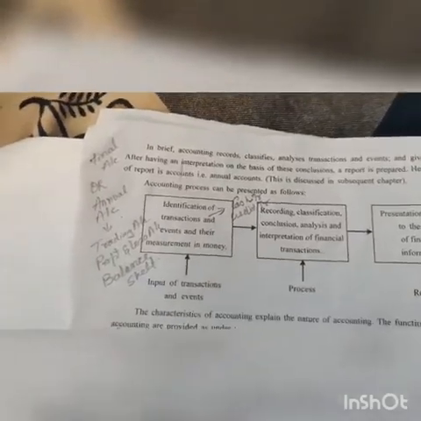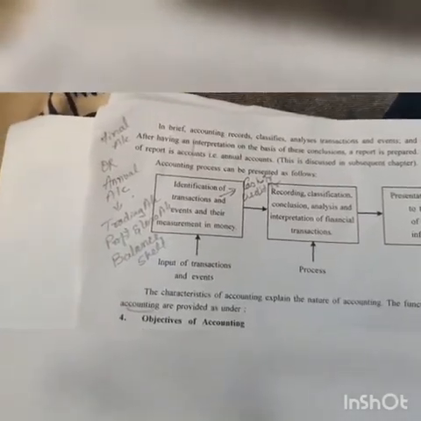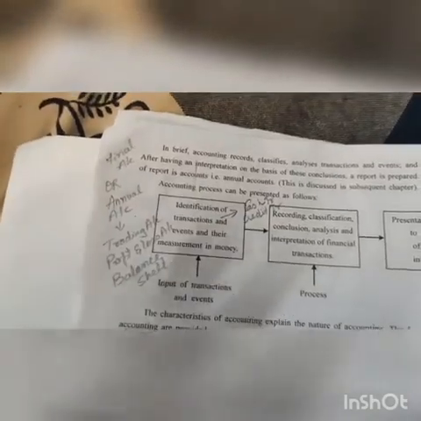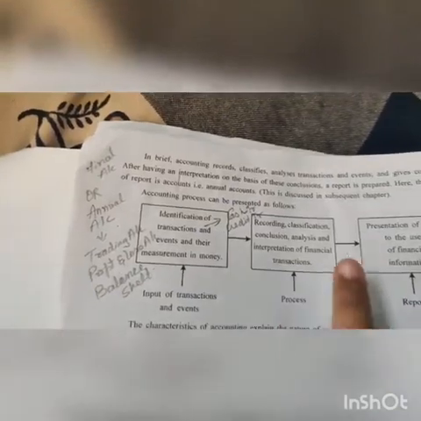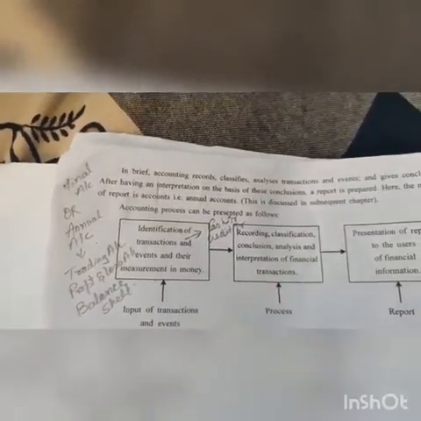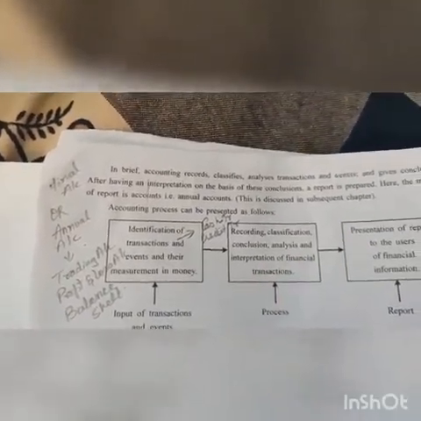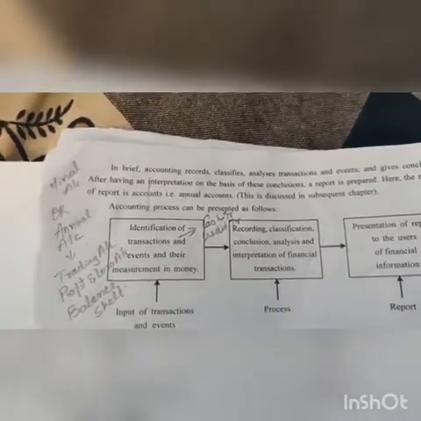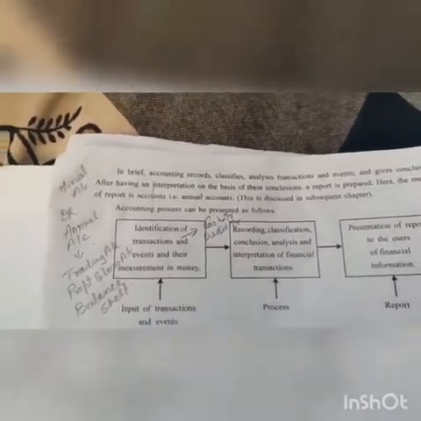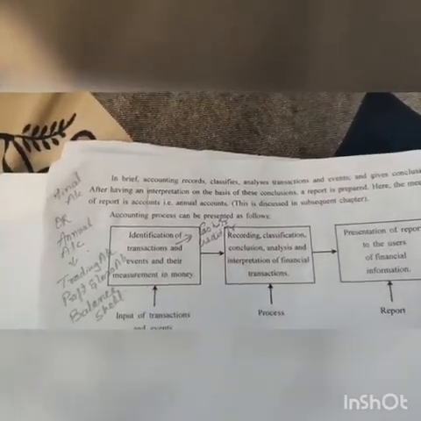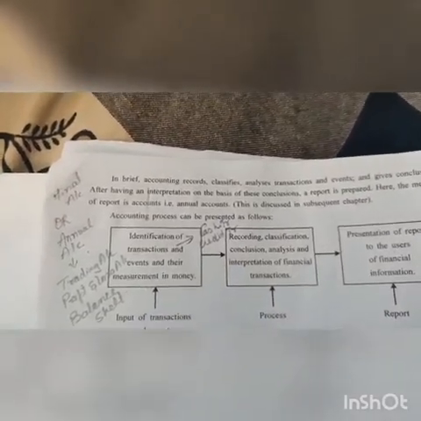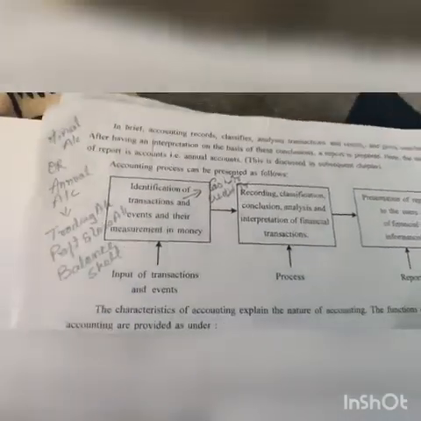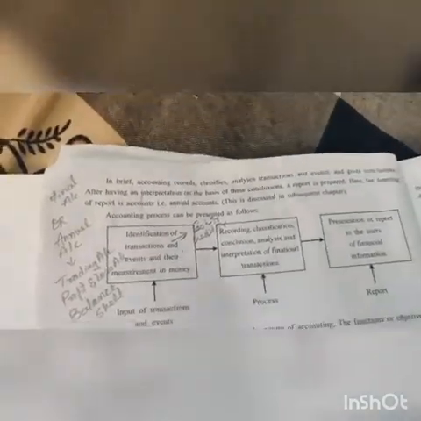Further again, we can say that different types of transactions are there, either purchase or sales. So we can see that in the second step also. See, recording: then we will record the transactions and we will classify them. So again here, classification means whether it is related to purchase, sales, some income, or some expense, like this. So recording, classification, conclusion, analysis and interpretation of financial transactions.